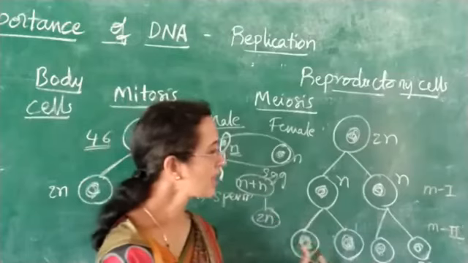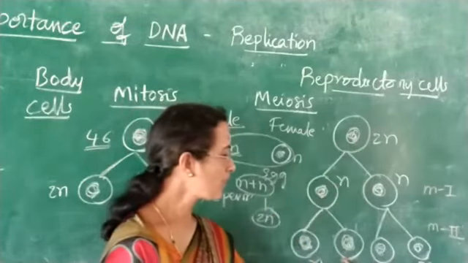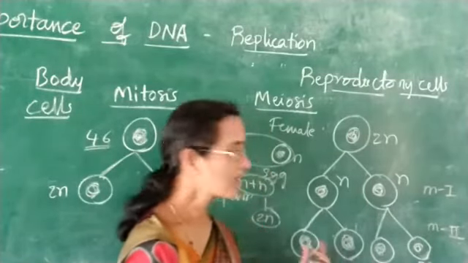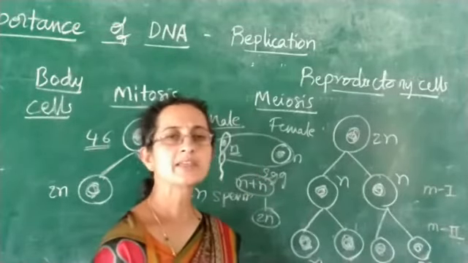Here in meiosis, the parental cell forms 4 daughter cells, which have the reduced amount of genetic material and are said to be gametes.